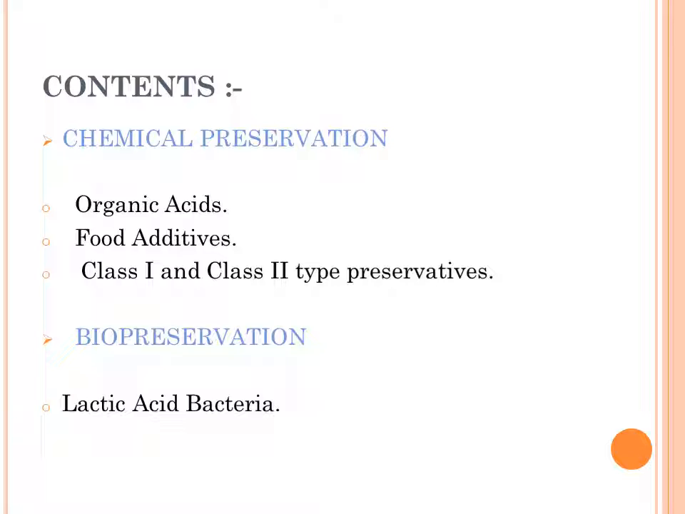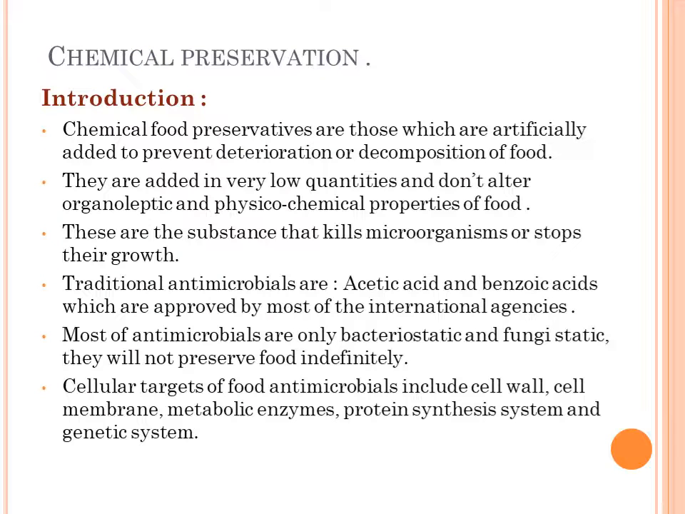Next, the types of food preservation. There are three types of food preservation, namely the physical method of food preservation, the chemical method of food preservation, and biopreservation. Now, going to the chemical method of food preservation. Now we're going to study chemical preservation.